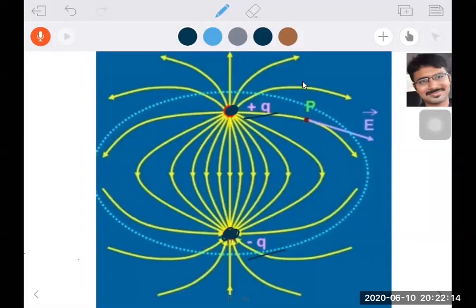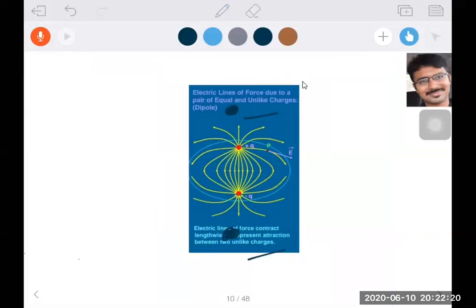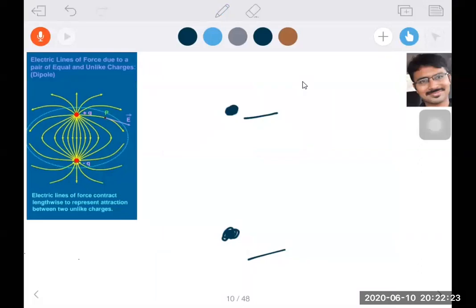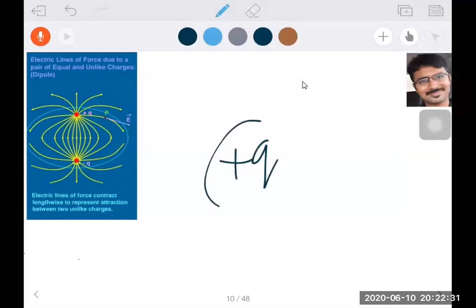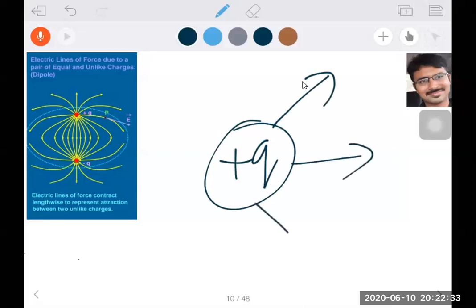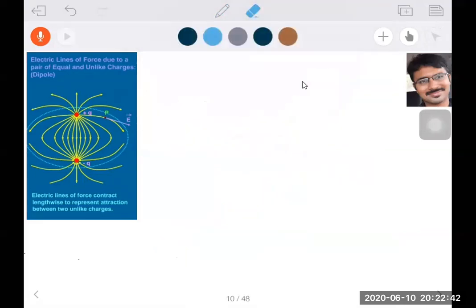So you know, electric field lines always move away from positive charge. Suppose I have taken one positive charge, electric field lines are away, outward for a positive charge. And suppose I have taken one negative charge here. What will happen with a negative charge?